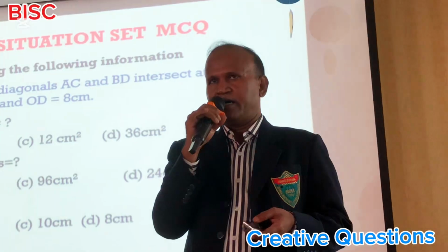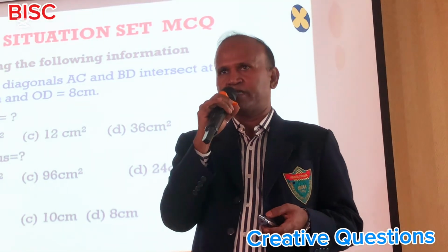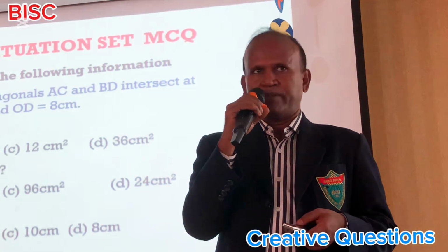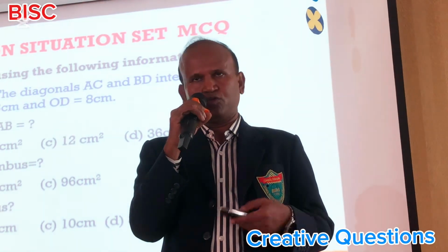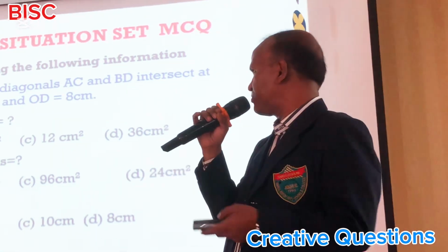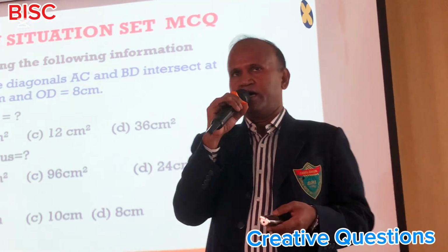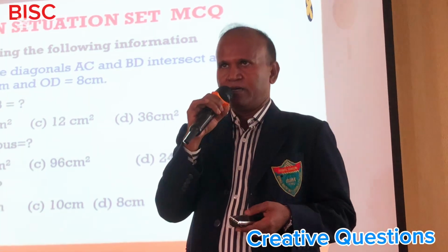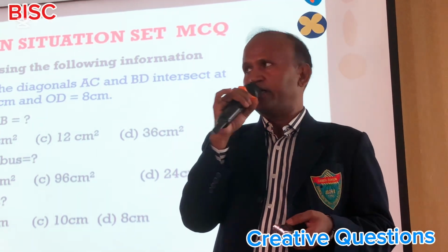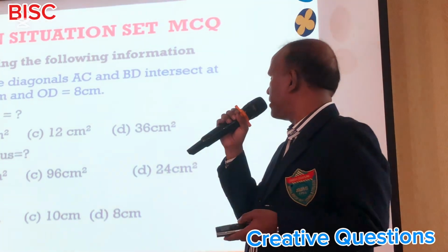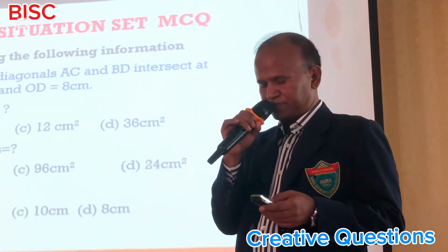There will be a STEM, and on the basis of the STEM students will give the answer, and maximum 2 questions should be made from that STEM. But earlier when it started in 2012, there would sometimes be 2 to 3 questions. I gave an example of 3 questions, but actually nowadays it has been observed that there will be not more than 2 questions from one set of situation MCQ.